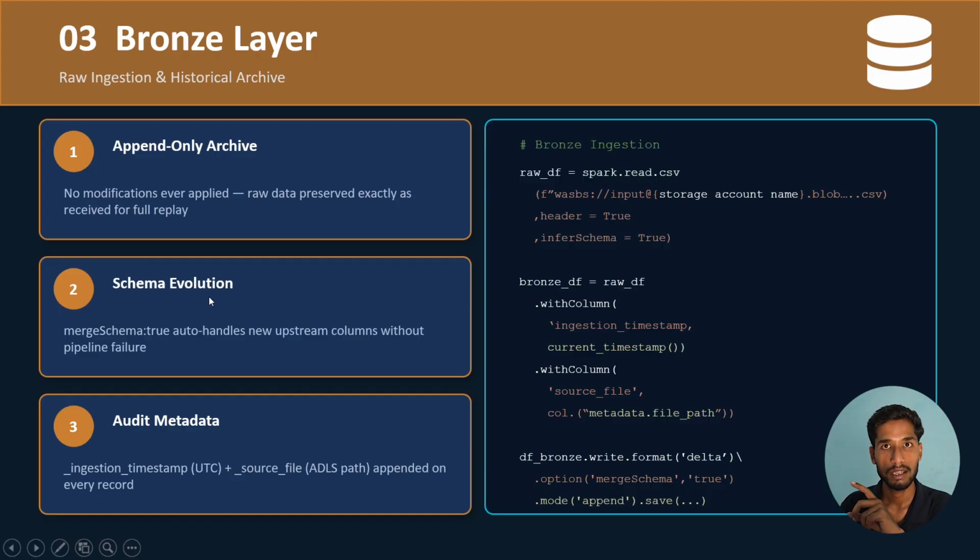Schema evolution: at the bronze layer, schema will be enforced on top of your data. Audit metadata: you can add audit metadata in your bronze layer to check if any logs are missing or if there is any deviation from the input file.